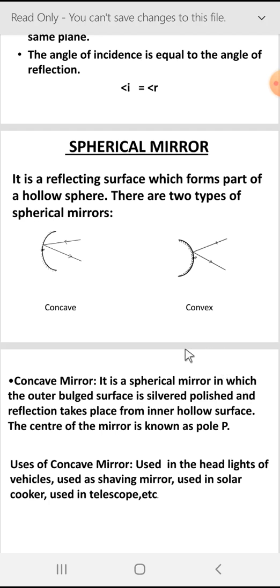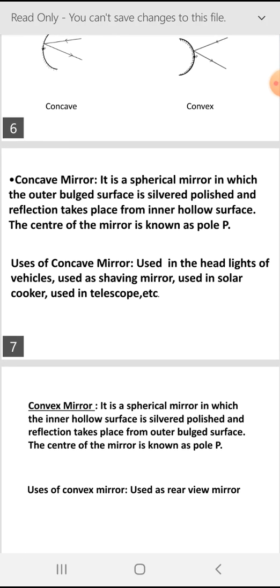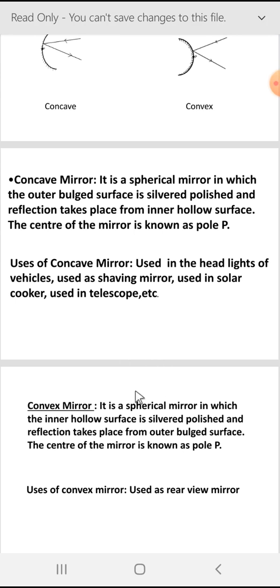And the convex mirror definition: it is a spherical mirror in which the inner hollow surface is silvered polish and reflection takes place from outside. In both mirrors, you can see one P here, and this is the middle point of the mirror. The center of the mirror is known as the pole, P-O-L-E, pole.